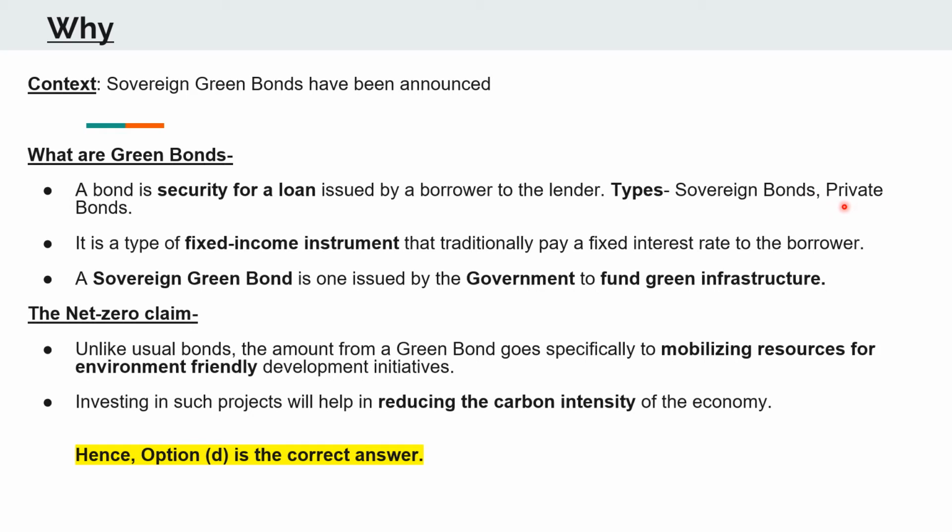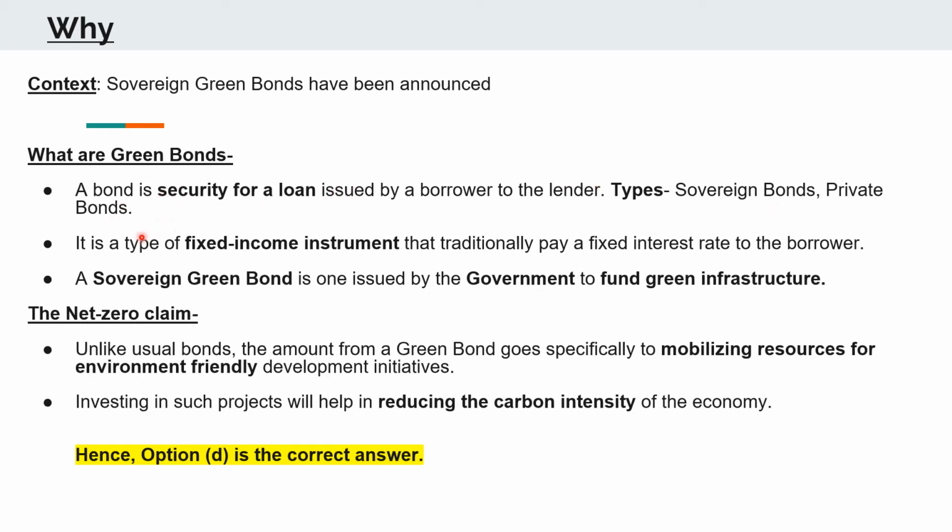It is that the money raised from a private bond can be invested in any field as to wherever the corporate or the issuer feels like. But it is not the case with the sovereign bond. The sovereign bonds have a fixed meaning and a fixed purpose, and can only be invested in that particular purpose. Hence, there is a huge difference between private bonds and sovereign bonds.